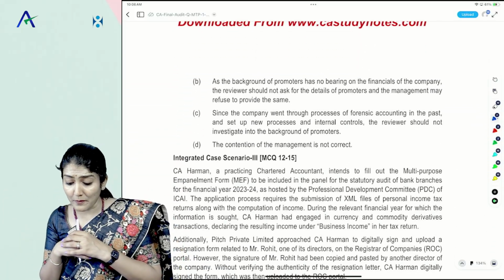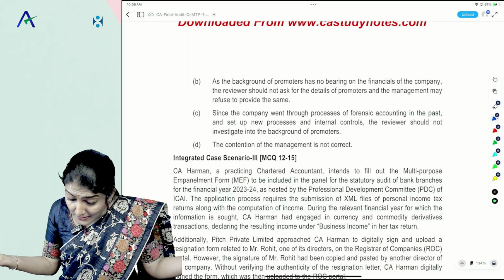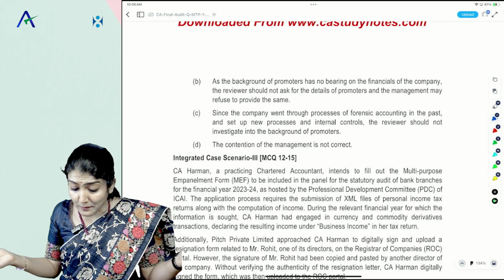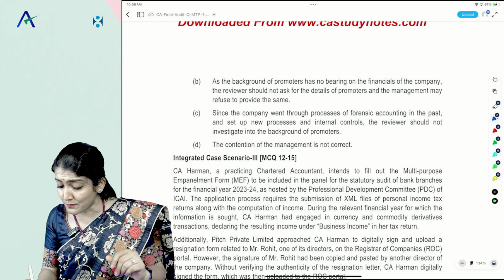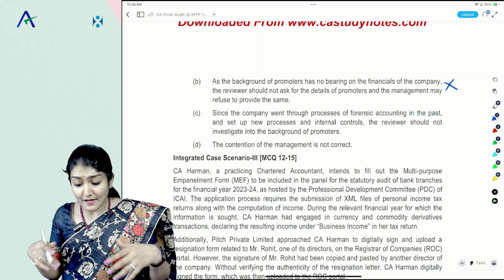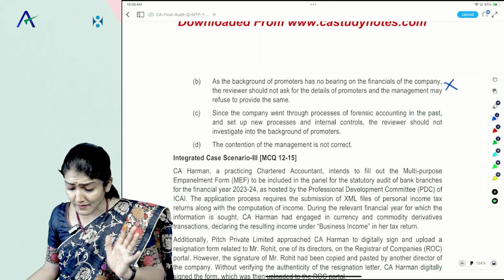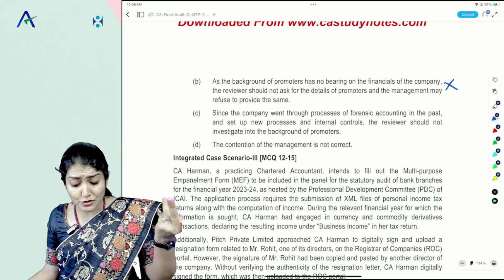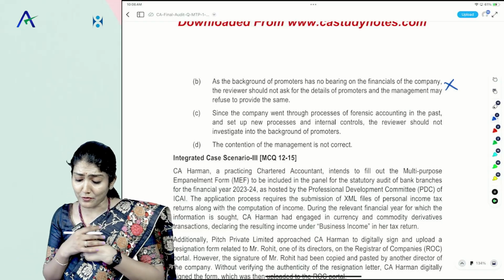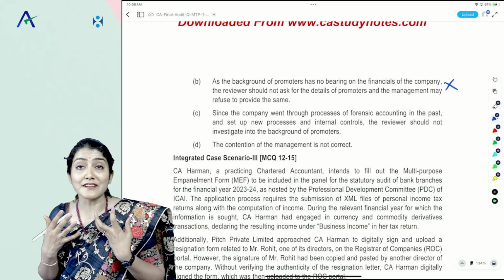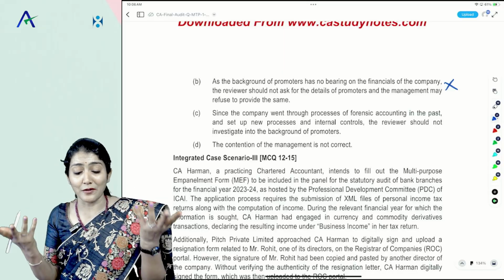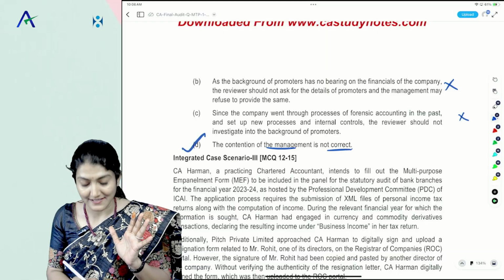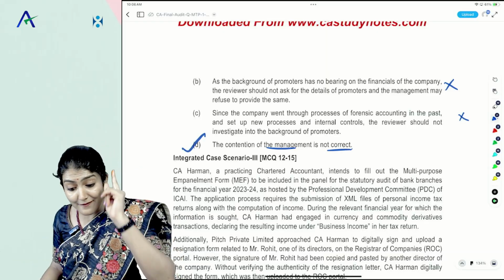As the background of the promoters has no bearing on the financial statements of the company, reviewer should not ask for the details of the promoters, and management may refuse to provide the same. Since the company went through process of forensic accounting in the past and set up new processes and stringent control, reviewer should not investigate into the background of the promoter. I hope the last point is right, because the first 3 points I am saying no only. Contention of the management is not correct. Correct. And the contention of the management is not correct.